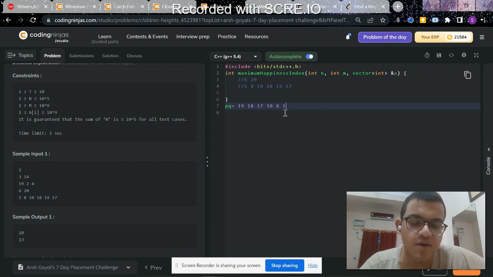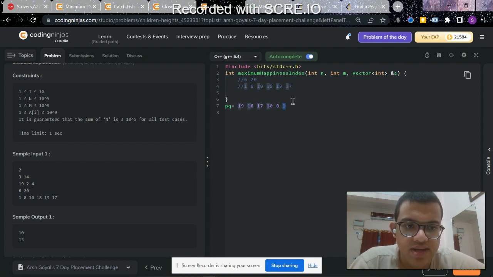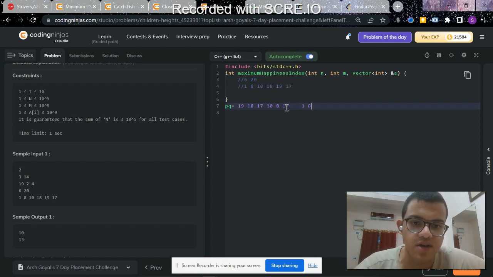When you take 1, I will be pushing this value back into the queue, and m will change. What I'm trying to say is that I will first pick the top two elements of the priority queue, 1 and 8. I can see that I can increase the smallest element by 8.